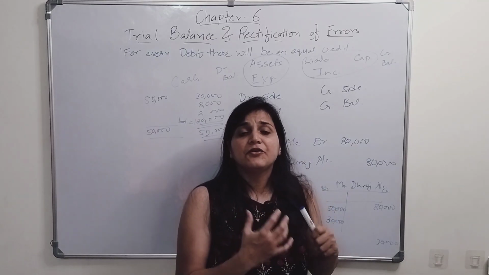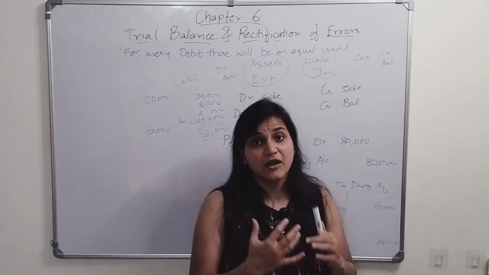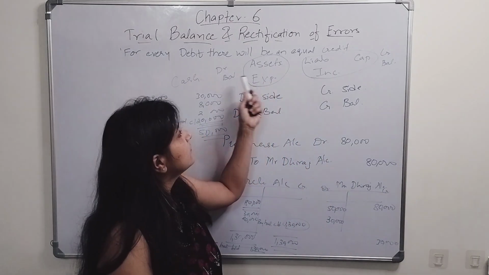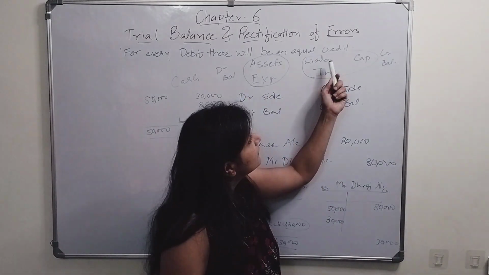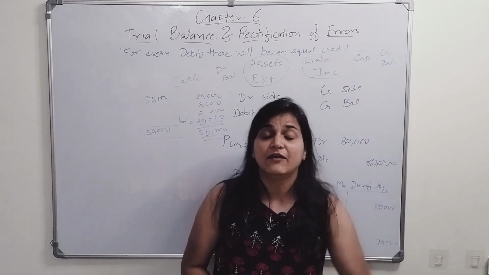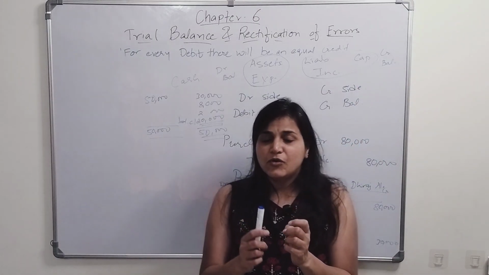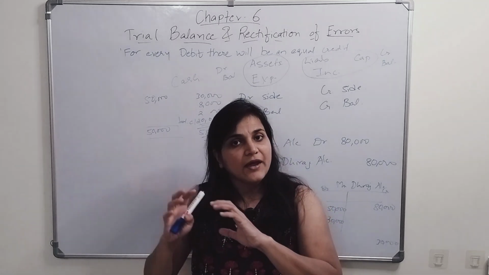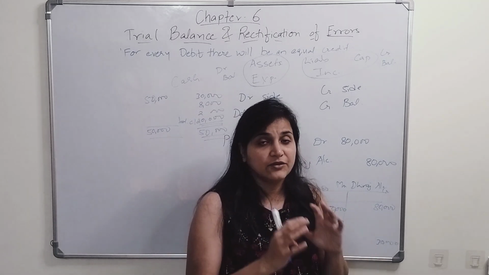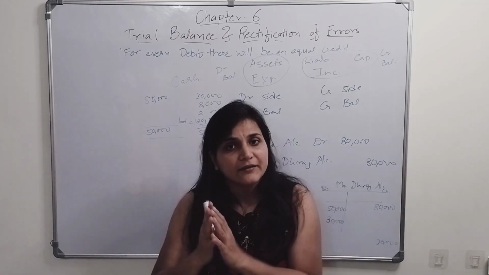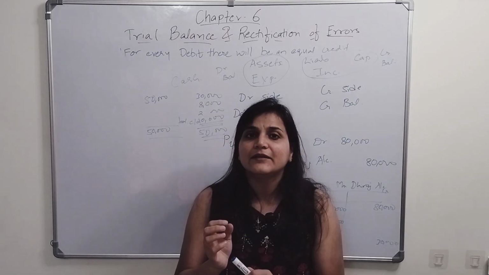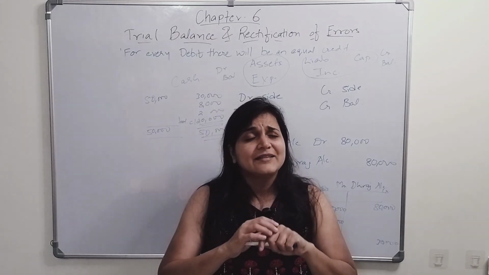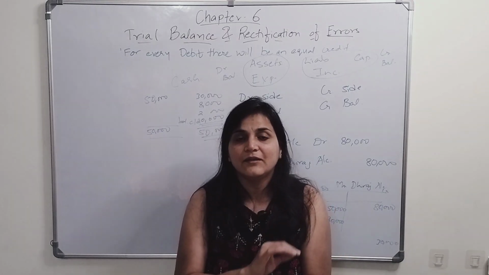All the expenses are recorded on the debit side of their accounts. Okay, so they will always have a debit balance. So all the assets and expenses will have a debit balance. All the liabilities, capital as well as income will have a credit balance. Now if you want to just understand these things properly, try to record journal entries. Record the journal entries, prepare the ledger accounts, and you will get the balances, and then try to make a trial balance. Okay, that will clear your concept smoothly.